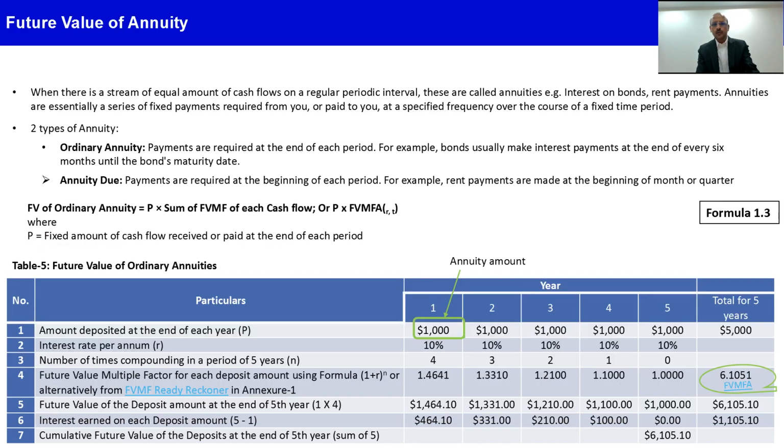So simply if you multiply this factor with the original principal amount of the annuity, you get the total future value of the annuity, 6105.10. So there are 2 ways of doing it. One is to take the individual future value multiplication factors, take the sum of that and multiply with the annuity amount, or directly from the FVMFA table we can get it.